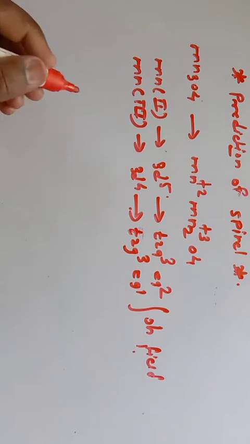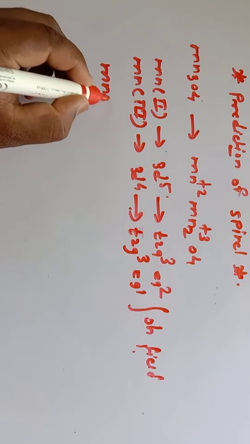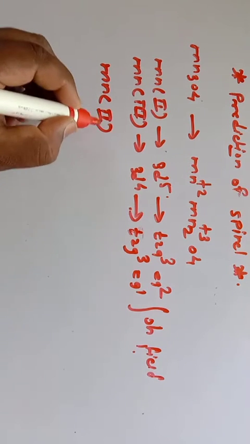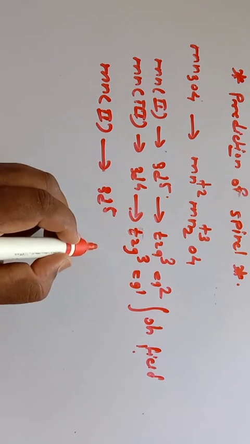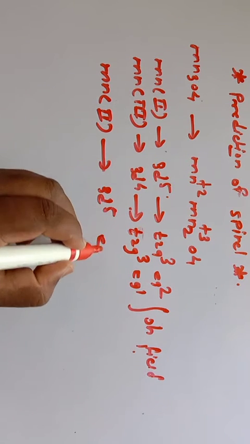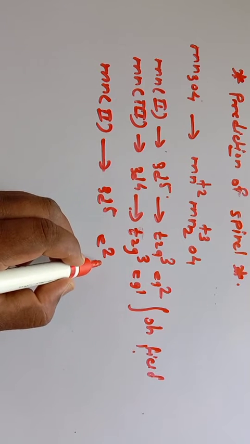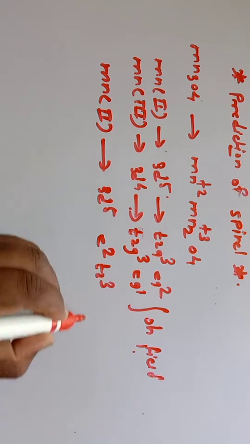Similarly, we can write Mn in plus 2, with 3d5 configuration, as e2 t2 3.